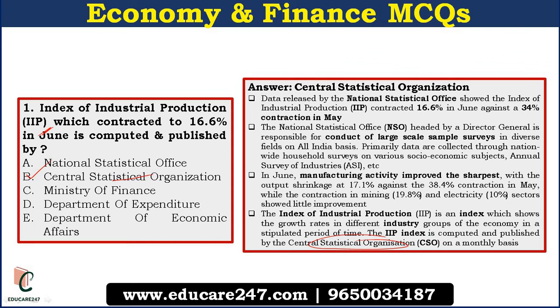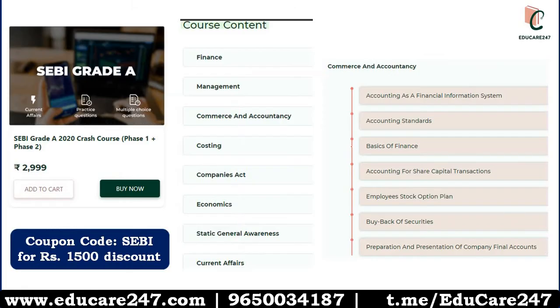Talking a little bit about the National Statistical Office, which has released this data and which has said that the IIP contracted to 16.6%. The NSO is headed by a director general, and it is responsible for conducting large-scale sample surveys in diverse fields on an all India basis.